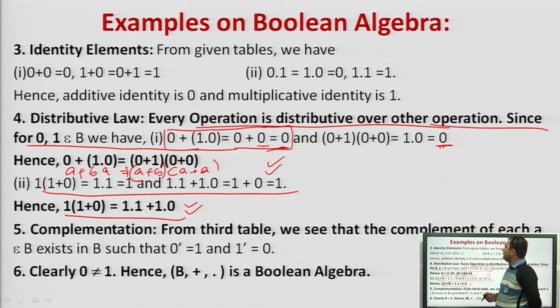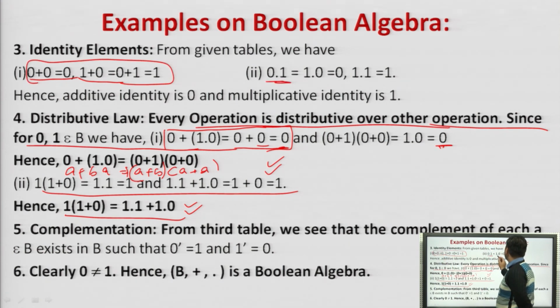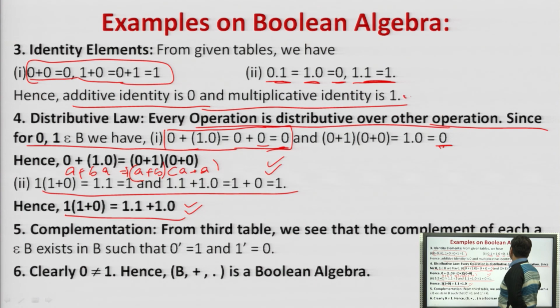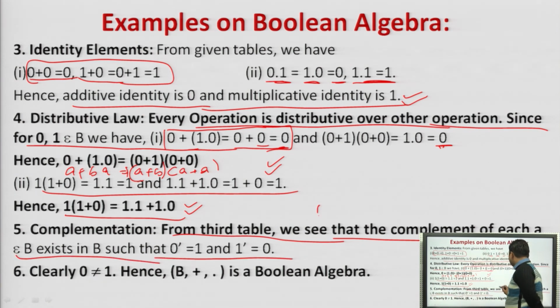Next is the identity. 0 plus 0 is 0, 1 plus 0 or 0 plus 1 is 1. Similarly, 0 dot 1 and 1 dot 0 is equal to 0, and 1 dot 1 is equal to 1. So the additive identity is 0 and the multiplicative identity is 1. Agreed? Next is the complement. From the third table we see that for each A there exists a B such that the complement of 0 is 1 and the complement of 1 is 0.